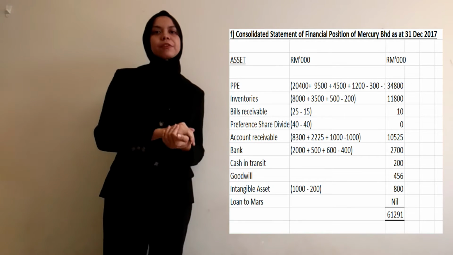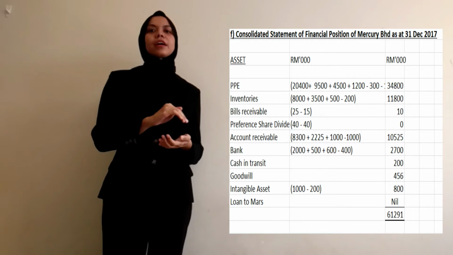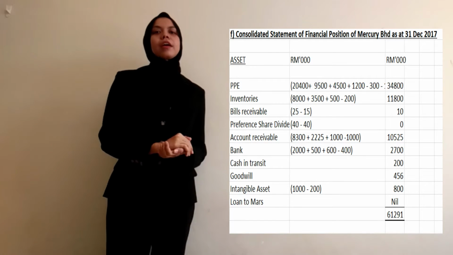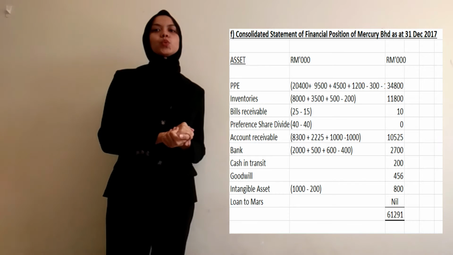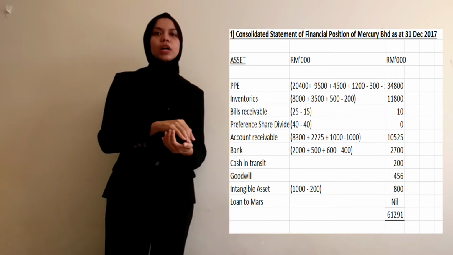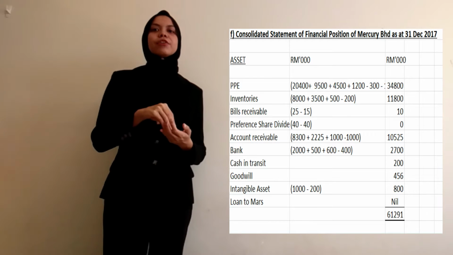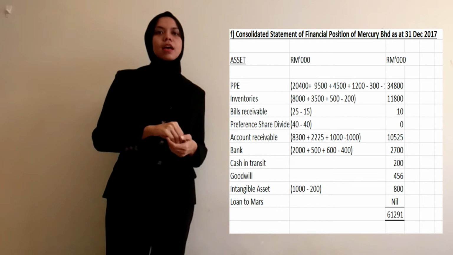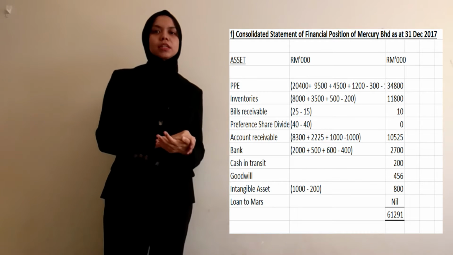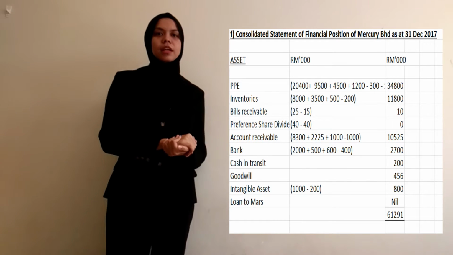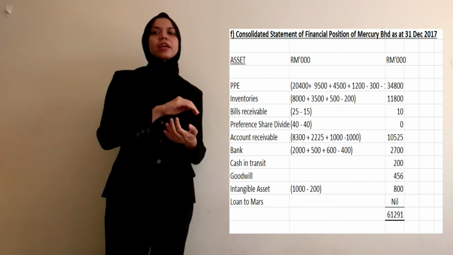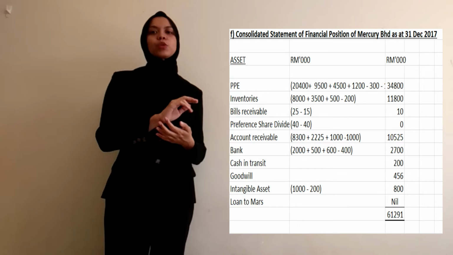And then we got the preference share dividend, account receivable 10,525, and bank we got 2,700, cash in transit 200, goodwill 456, intangible asset 1,000 minus 200, and we got 800, and loan from us nil, since there is intra transaction occur between them.